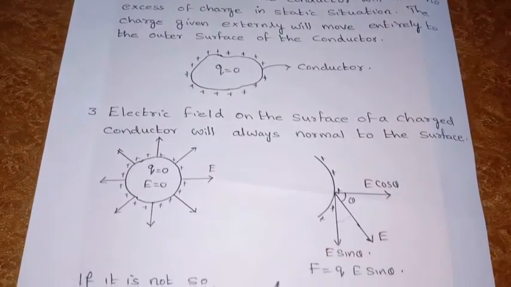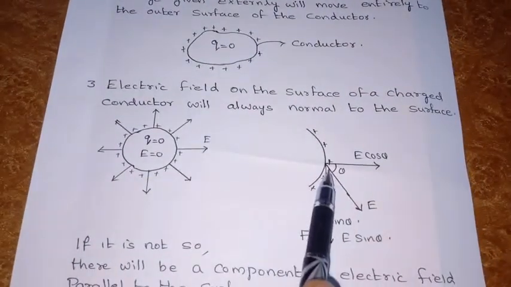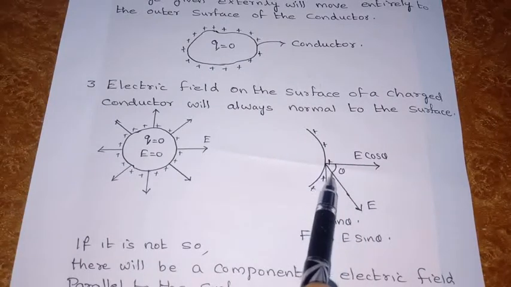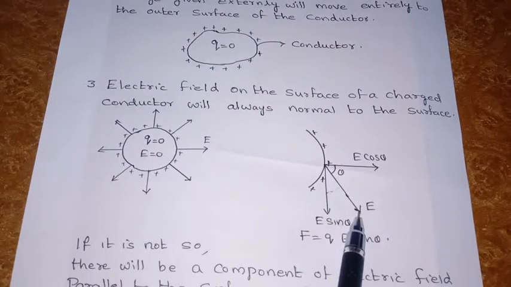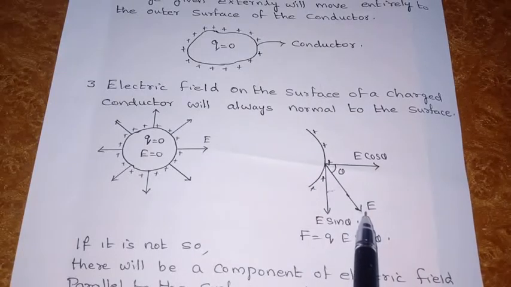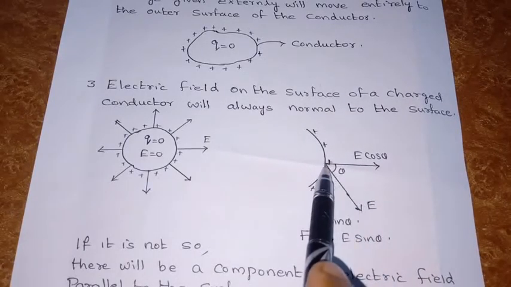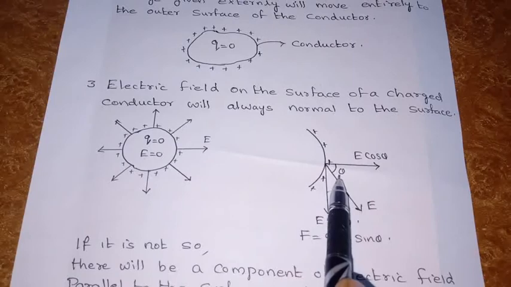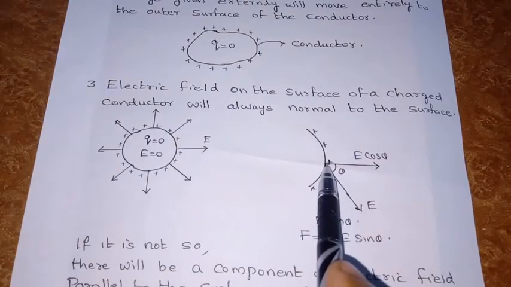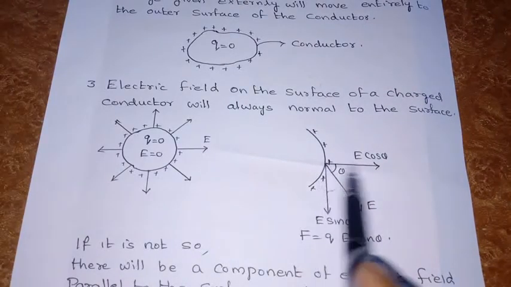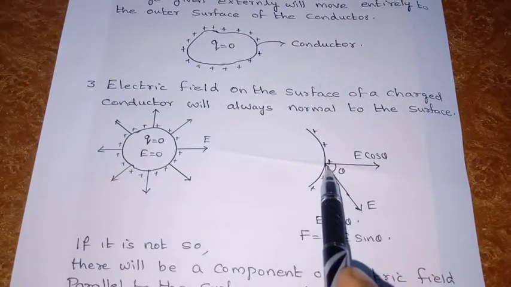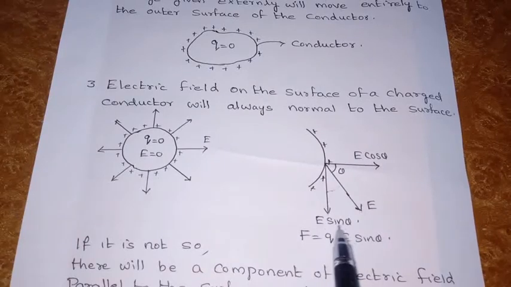Now I am going to assume that there is an electric field which is not normal to the surface of the conductor. I can resolve this electric field into components perpendicular and parallel to the surface. If this angle is theta, the component of the electric field perpendicular to the surface will be E cos theta, and the component parallel to the surface will be E sin theta.